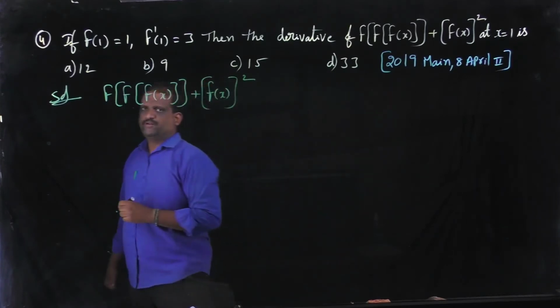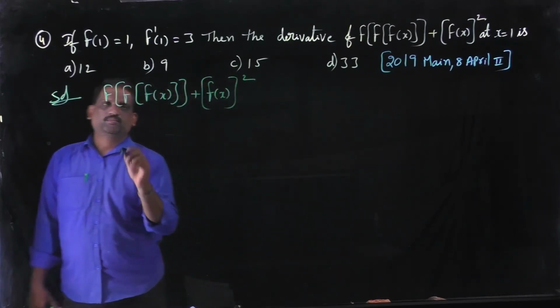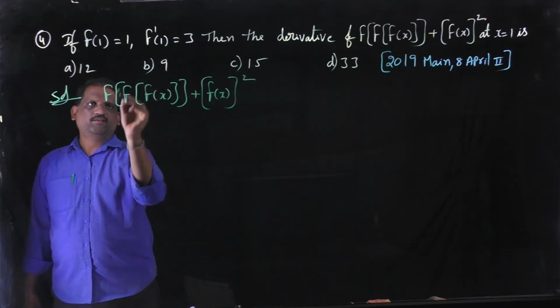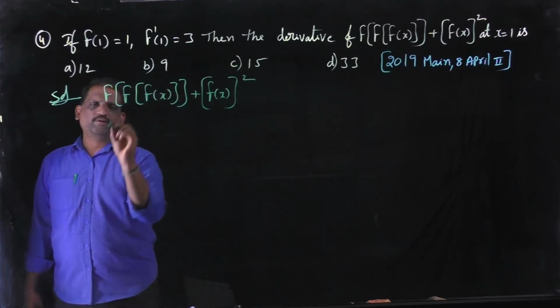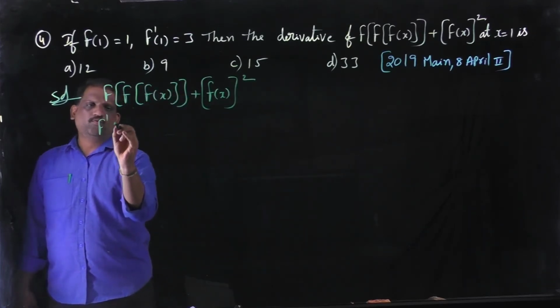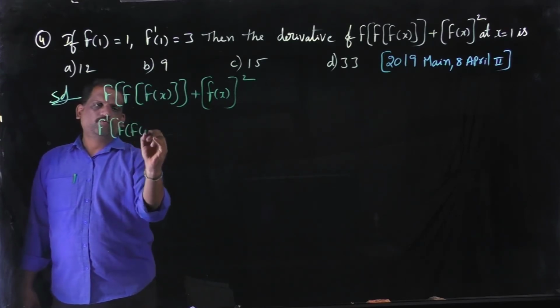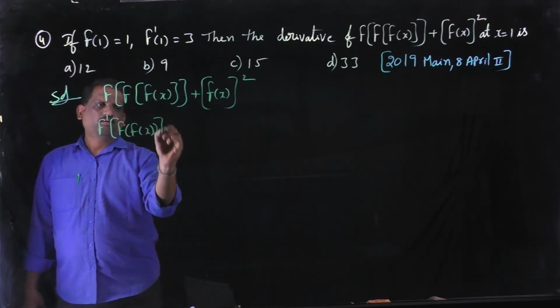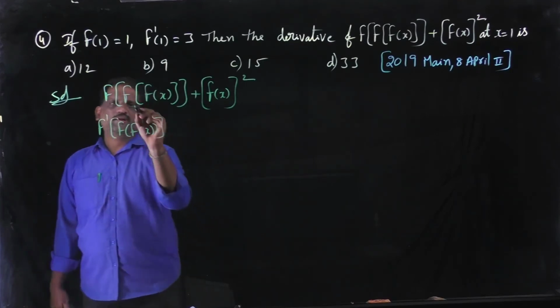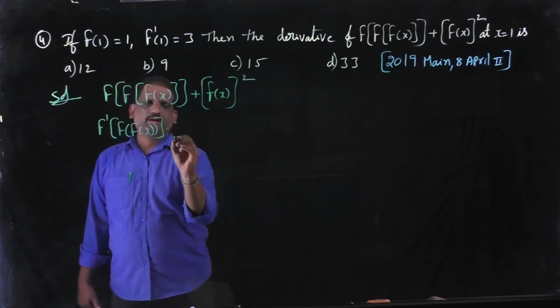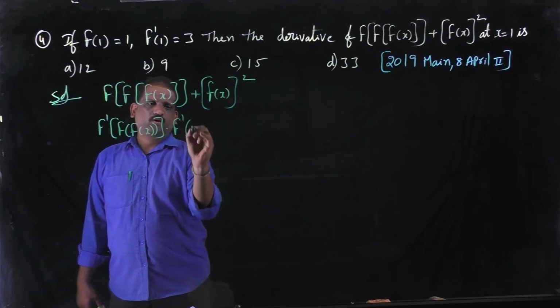Differentiate with respect to x, then we get f, treat this total function as x, then we get f dash of x, f of x. Now we are going to differentiate f of x, then we get f dash of x.